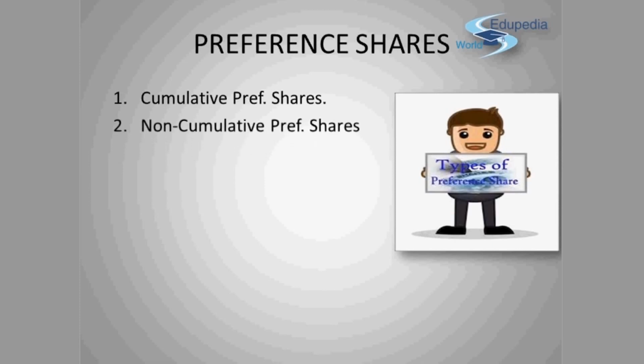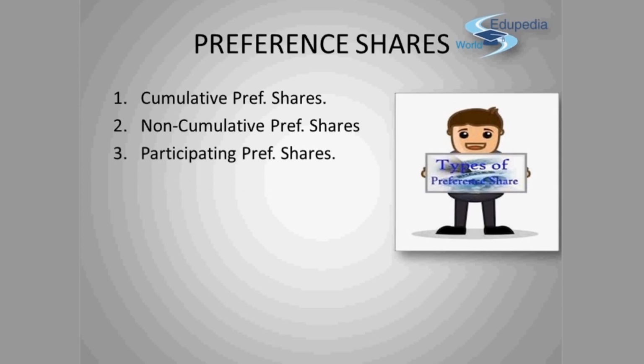Another is non-cumulative preference shares. In contrast to cumulative preference shares, the preference shares on which dividends do not accumulate are termed as non-cumulative preference shares. If the company does not declare dividend for any year, the right of dividend of such shareholder in respect of that year will be lost. That's why they are called non-cumulative preference shares.